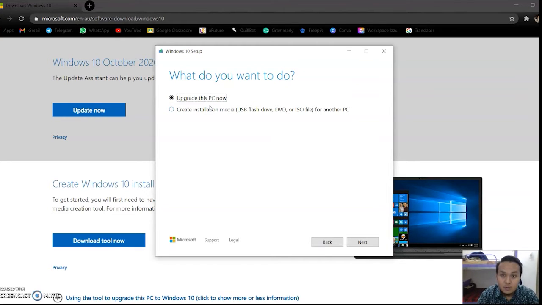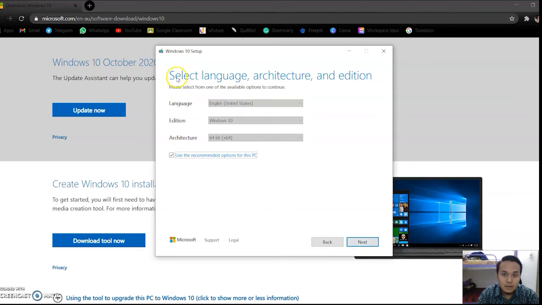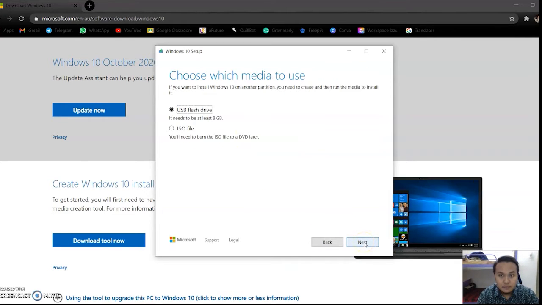So this will appear: what do you want to do, by Microsoft. So this is the choice: upgrade this PC now or create installation media. So we choose create installation media. So we click next. So this will appear: select language, architecture and edition. So make sure the language is English, the edition is Windows 10 and the architecture is 64-bit. So we click next.